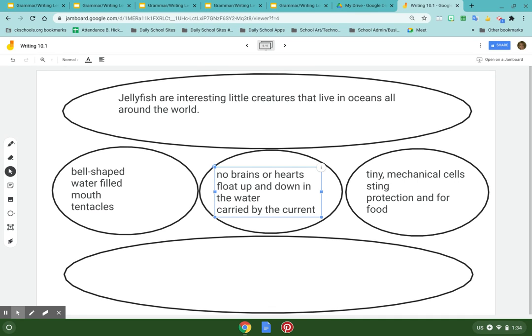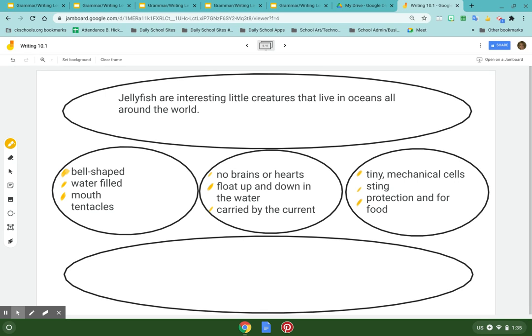Now, the other thing that I may do is I may bullet this, where what a bullet is, I may do something that looks like this. This is the first one. This is the second one. This is the third one. They float up and down, and the current, they're tiny mechanical cells. They sting, and they protect for protection and food. Those are called bullets. Oftentimes I don't use them in these circles, but you can. But they just help you keep even more organized. And you'll see that as we go more and more into writing.